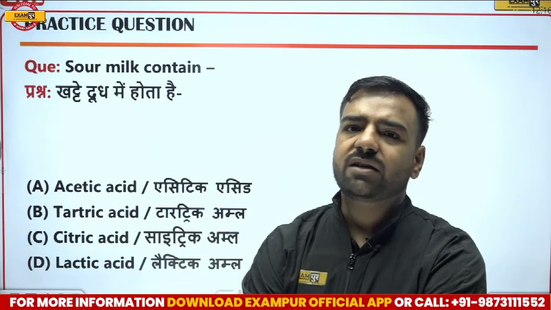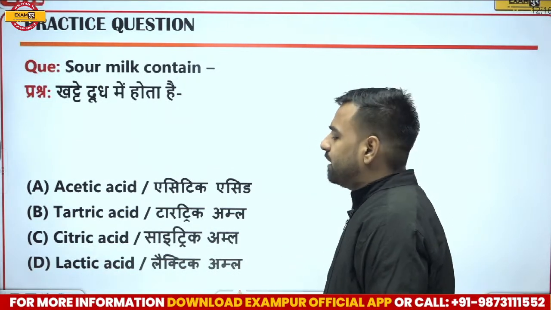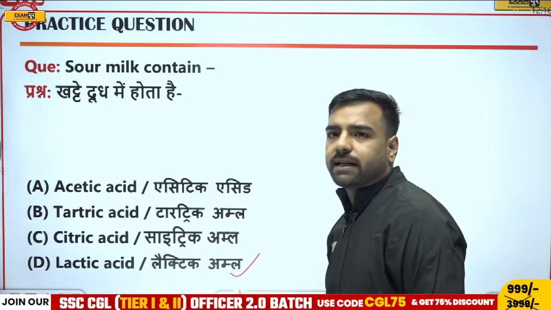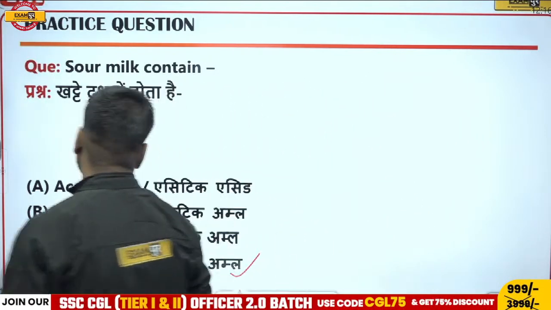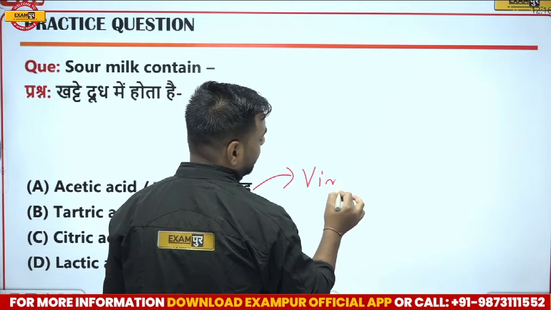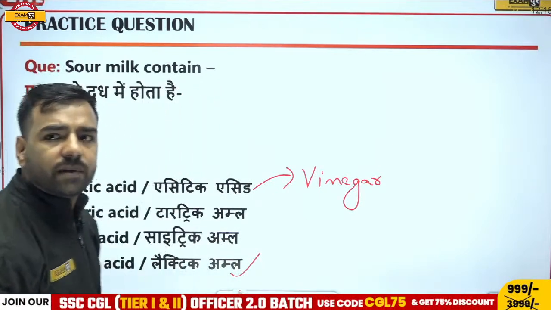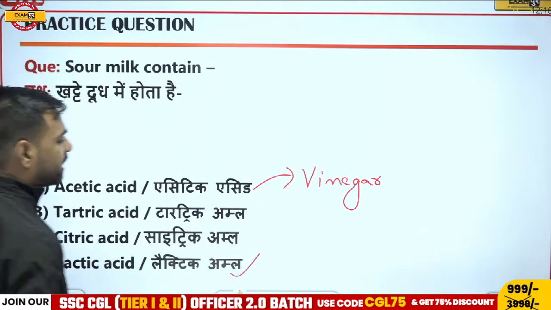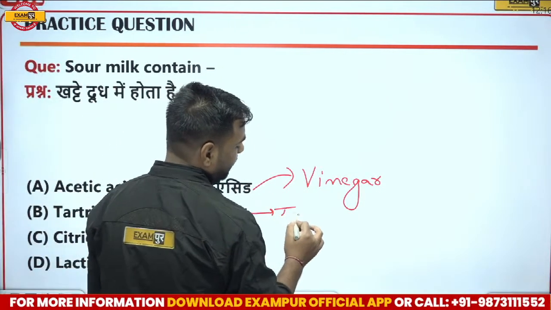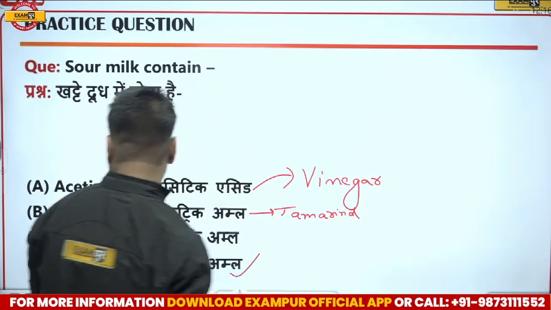Okay, so Avan and Vinod are going with lactic acid. True. When we talk about sour milk, lactic acid is the correct answer. Acetic acid, we have already discussed, we find it in vinegar. In Hindi we call it sirka, right? Similarly, tartaric acid, we have discussed, you will get it in tamarind. Then what is left?